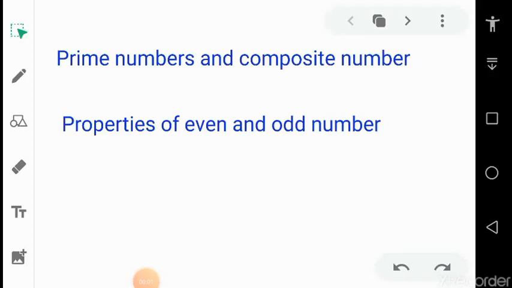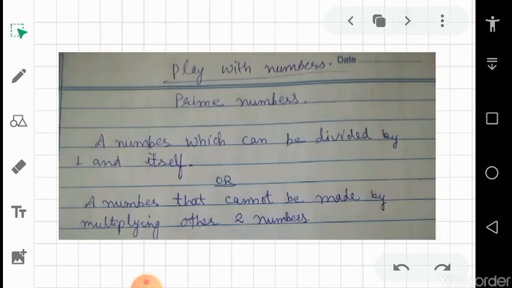Today we will discuss prime numbers and composite numbers, then properties of even and odd numbers. Okay, so let's study prime numbers. A number which can be divided by 1 and itself, which means it cannot be divided by any other number, that is called prime. Or we can say a number that cannot be made by multiplying other two numbers. So both the definitions are right for prime number.